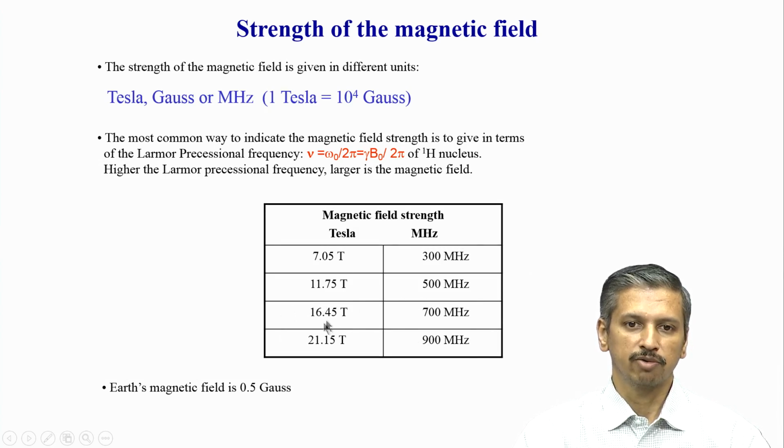Now, when I say it is a huge magnetic field, how do I know it is huge? It is actually by comparison with the earth's magnetic field. The earth's magnetic field, which is normally present all around us, is 0.5 Gauss, and 10 to the power 4 Gauss, that is 10,000 Gauss, is 1 Tesla. Not only that, we have 21 Tesla as a magnetic field. So, 21 into 10,000. You see it is a very high magnetic field compared to what is regular in the earth's magnetic field.